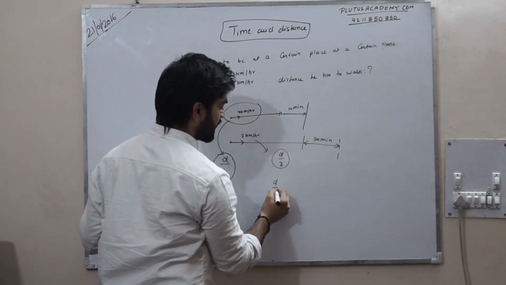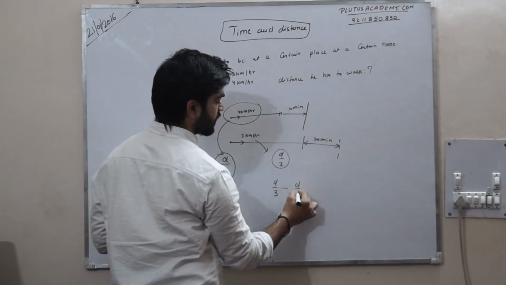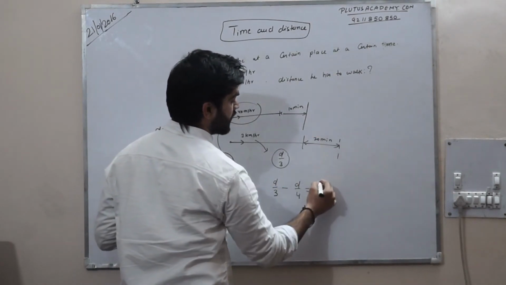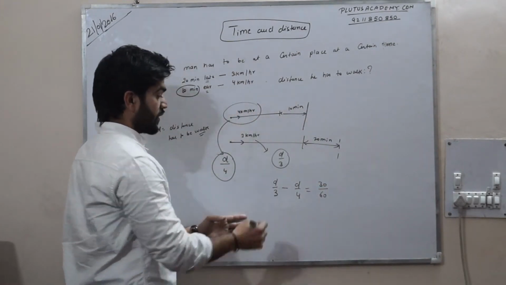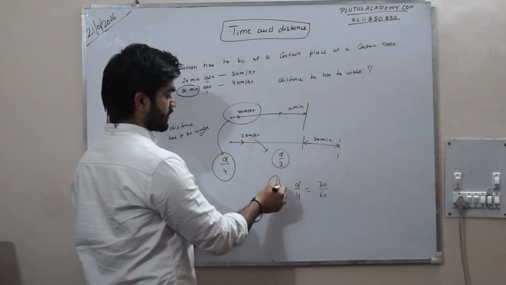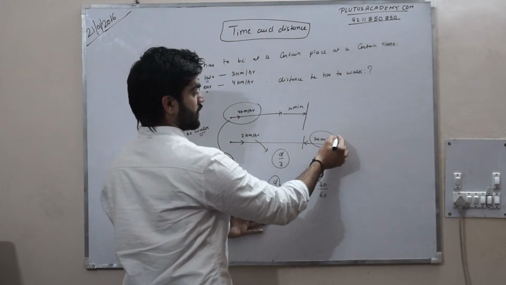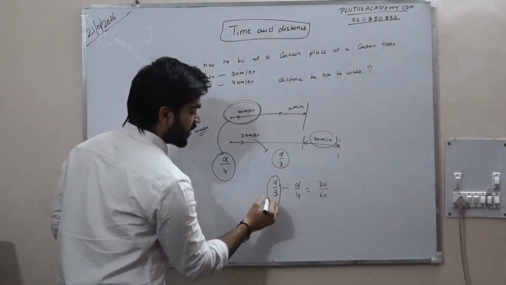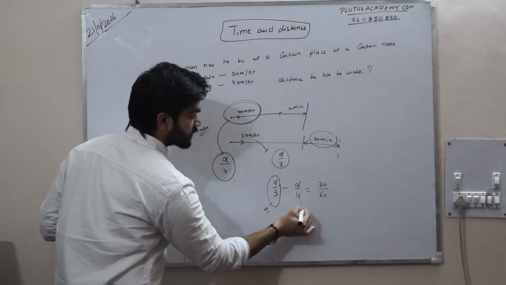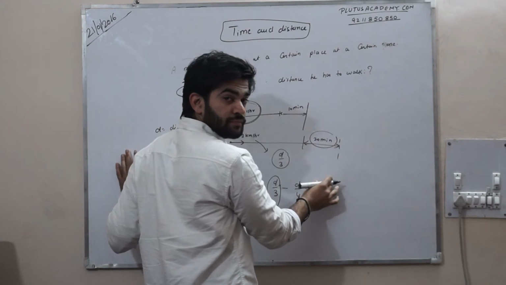If I subtract this time from this time, I get 30 minutes, that is 30 by 60. So if this is T1 and this is T2, then T1 minus T2 should be equal to 30 minutes.